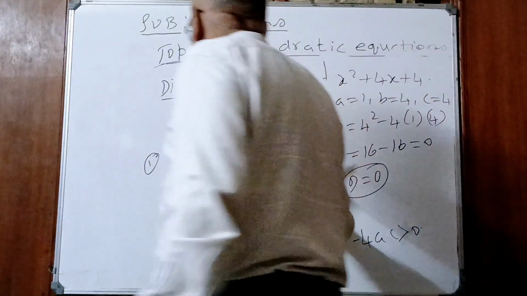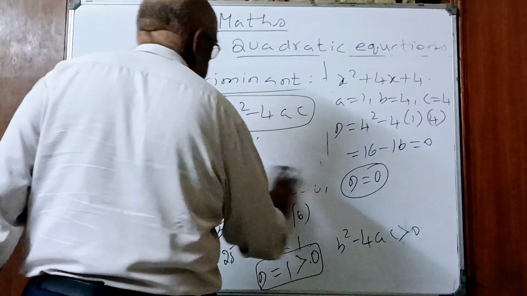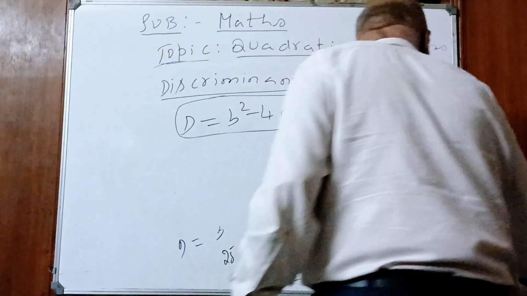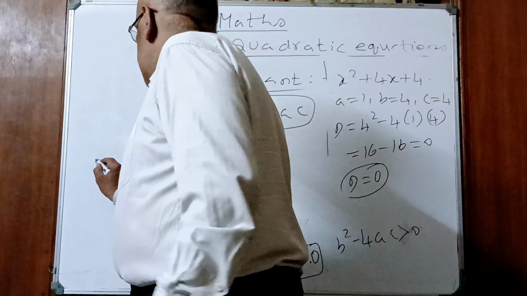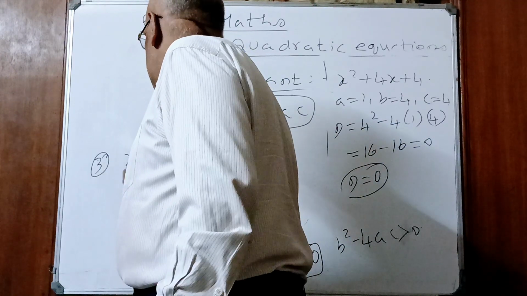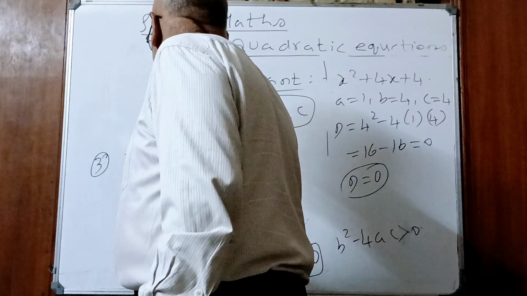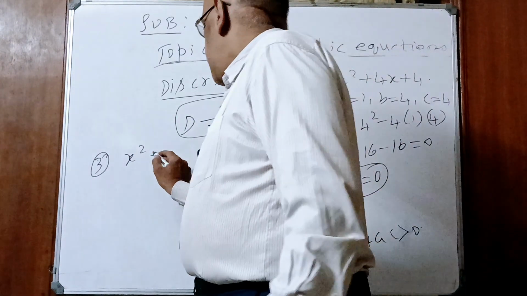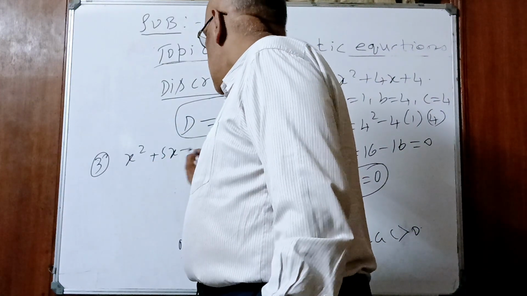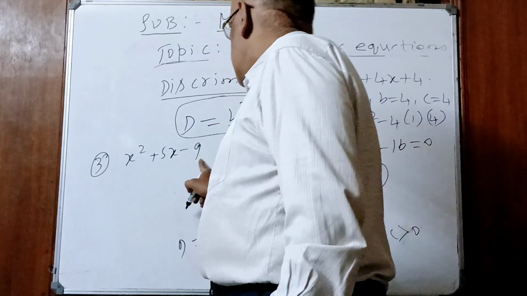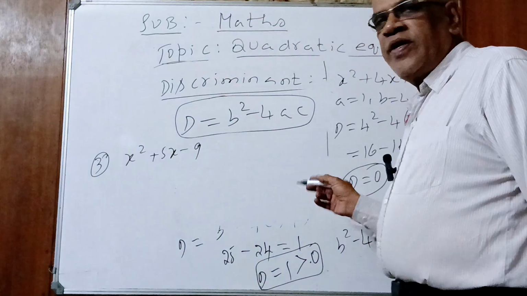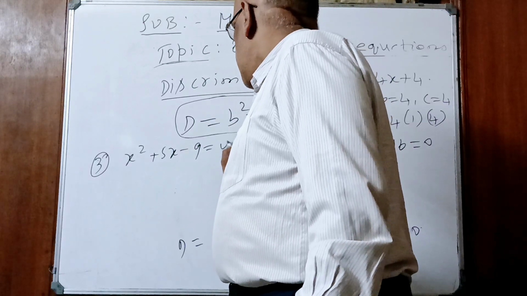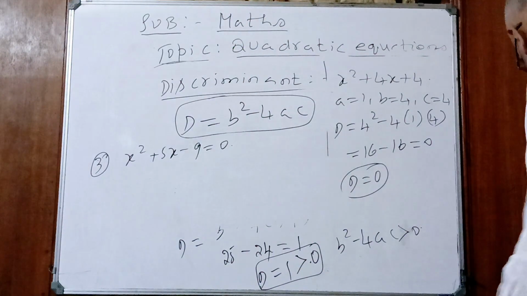Take the third example. If you have doubt, pause my video. Very easy topic. There is no doubt at all. Third one. Take another equation. X square plus 5x minus 9. Roughly I have taken one equation which is equal to 0.